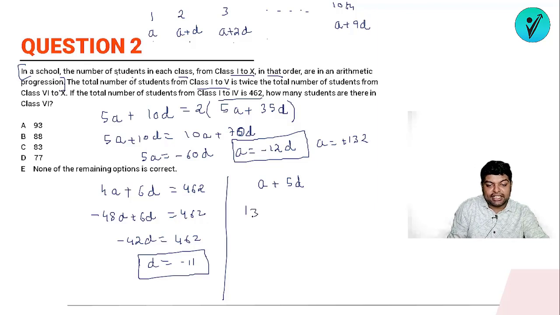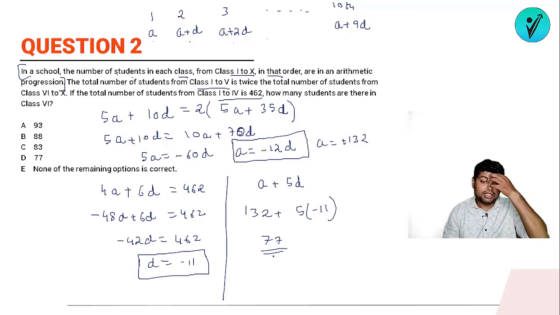So it will be 132 plus 5 times of minus 11. So 132 में से 55 यानी 77 वाला answer type होना चाहिए. So correct answer to question number 2 is what? It is 77. ठीक है, a very doable question. अब आप बोलोगे सर इससे अच्छा तो पहला ही question था. पहला question statement बड़ा था but solution was less calculation था वहां पर. Here we have good amount of calculation.